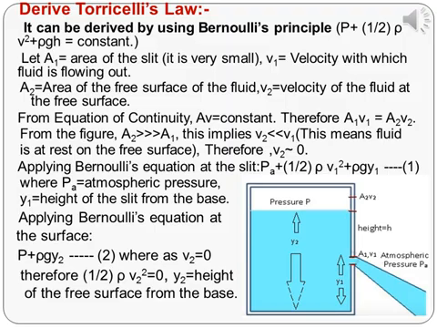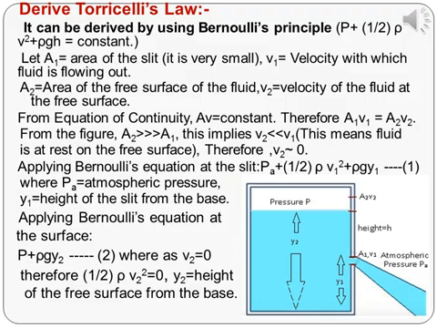From the given figure, you have seen that A2 is very much greater than A1. Then this implies that V2 is very much less than V1. This means that the fluid is at rest on the free surface. Therefore, the velocity V2 is approximately equal to 0.